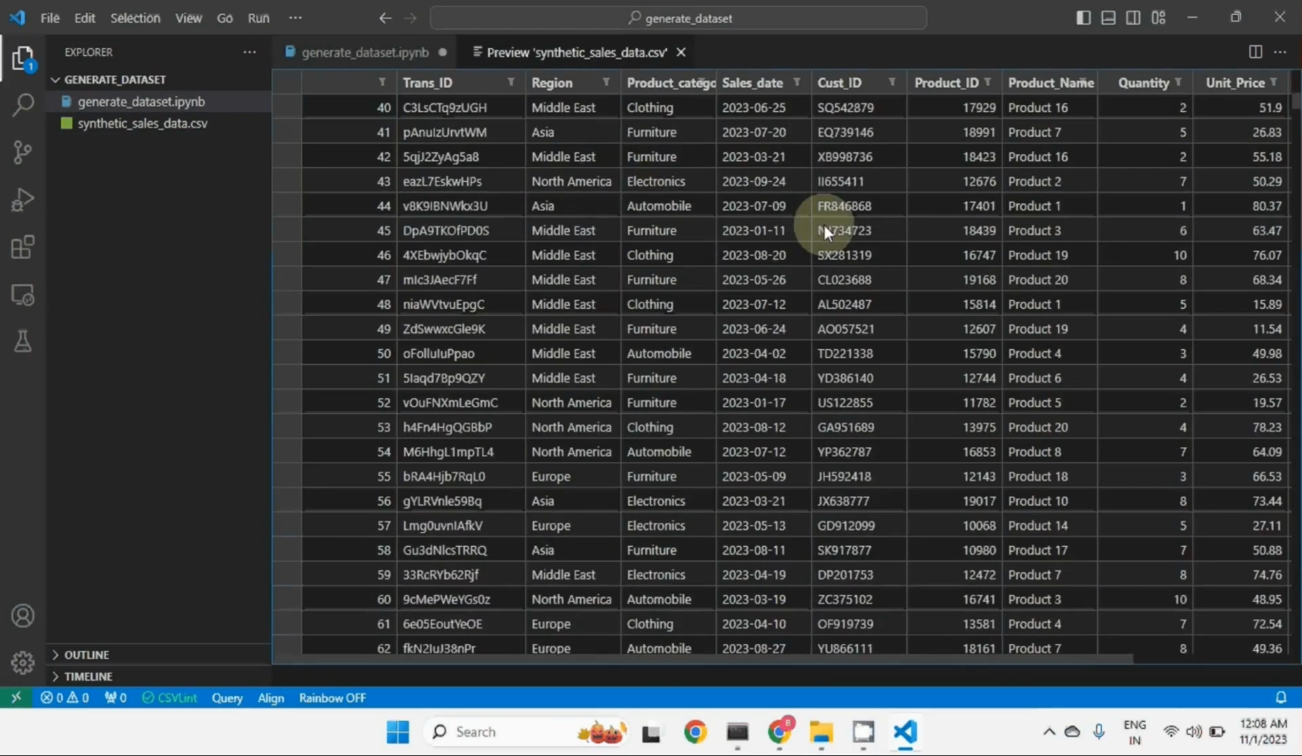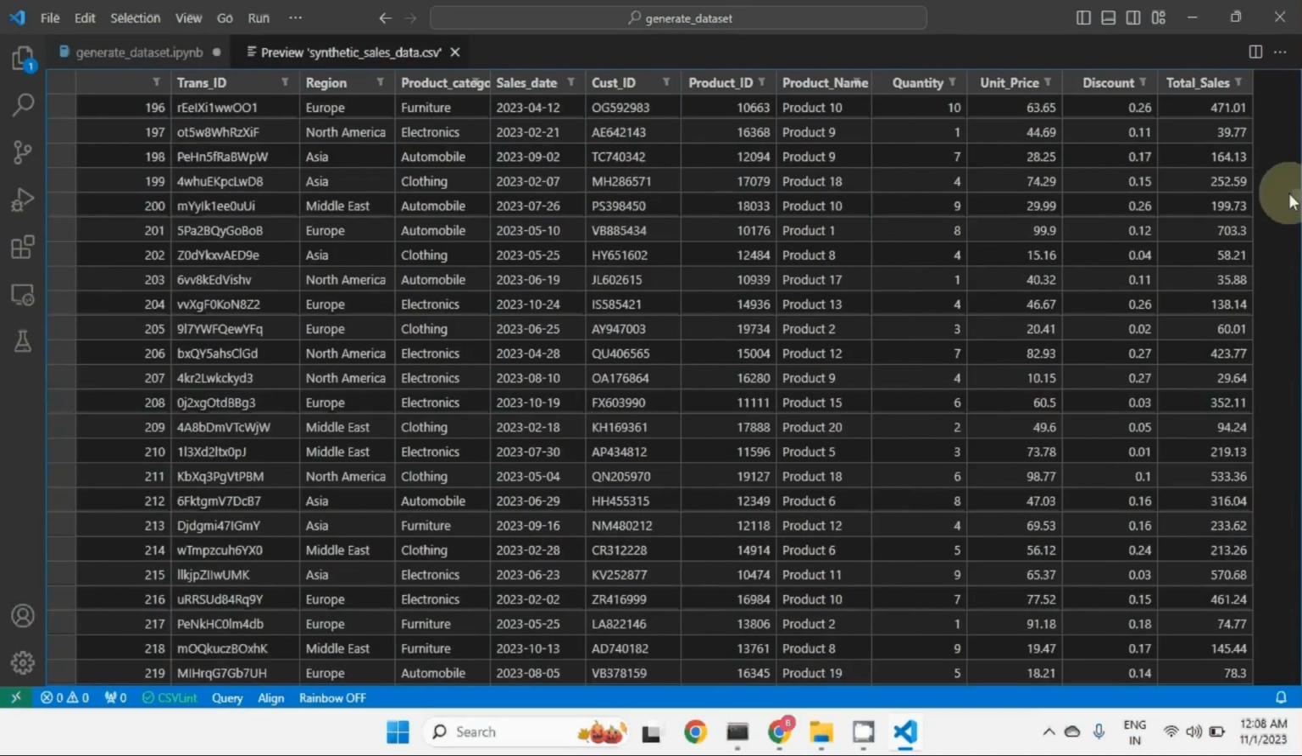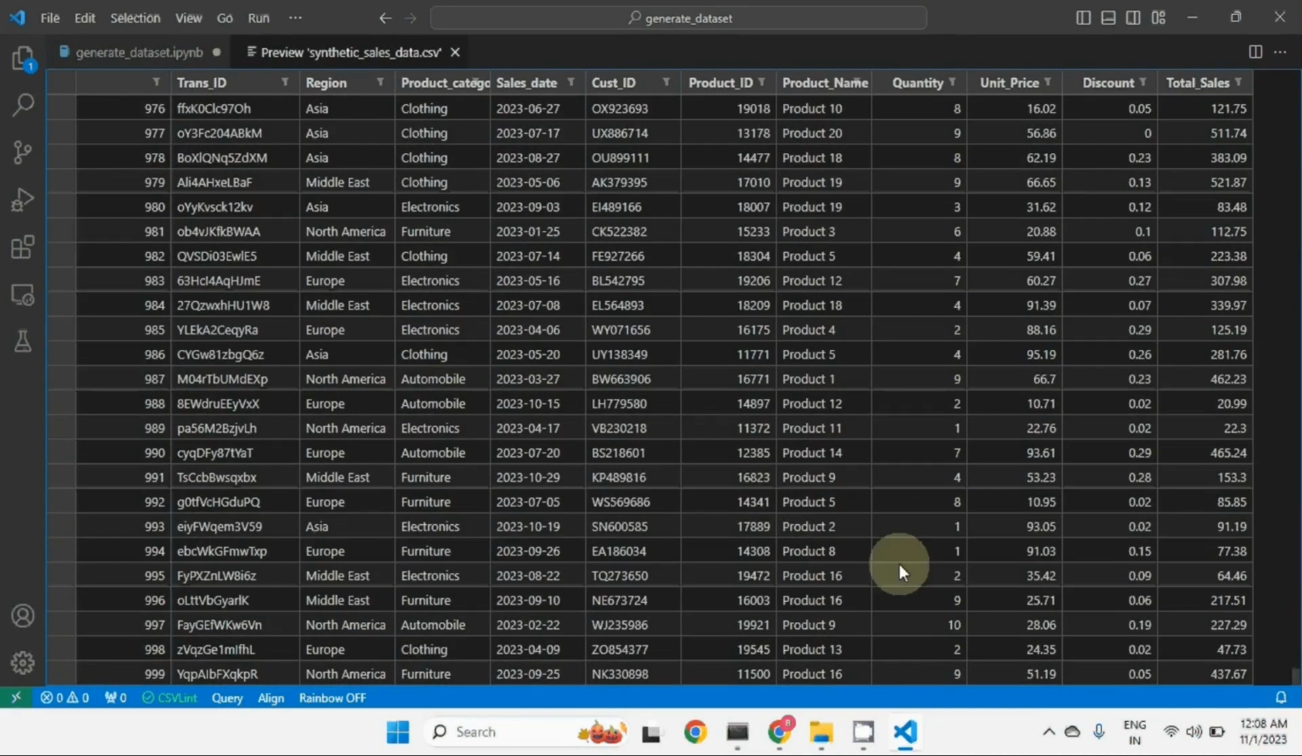You can see the same data which we saw already, right? So how many data records are there? You can see 999, but we started with index 0, so it's 1000 records we have generated.